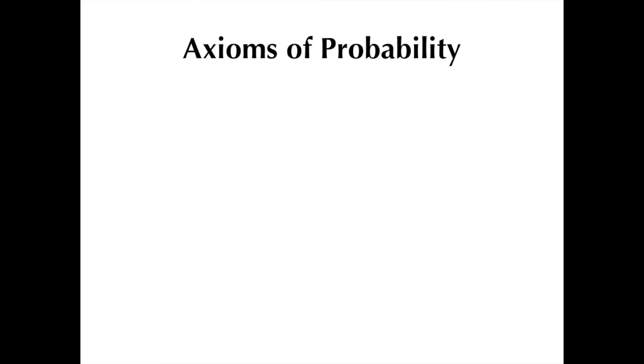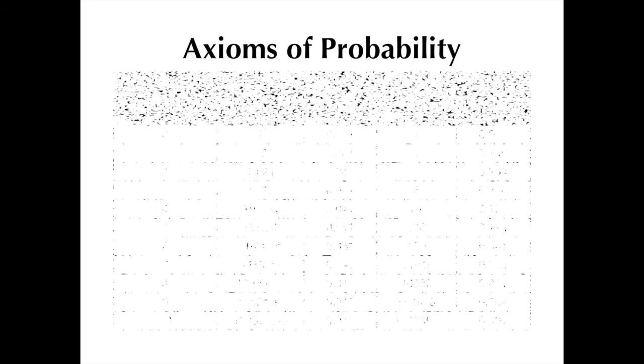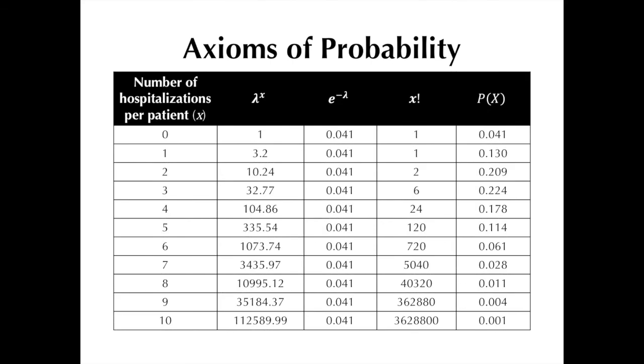Now, to close this video, let's quickly assess the Poisson distribution to see if it satisfies the axioms of probability. Let's refer to this table here, which we used for our second example. Notice that all the resultant probabilities are non-negative and between 0 and 1. Summing up all these probabilities, we basically get a value of 1. With that, it also follows that each x occurrence is mutually exclusive.